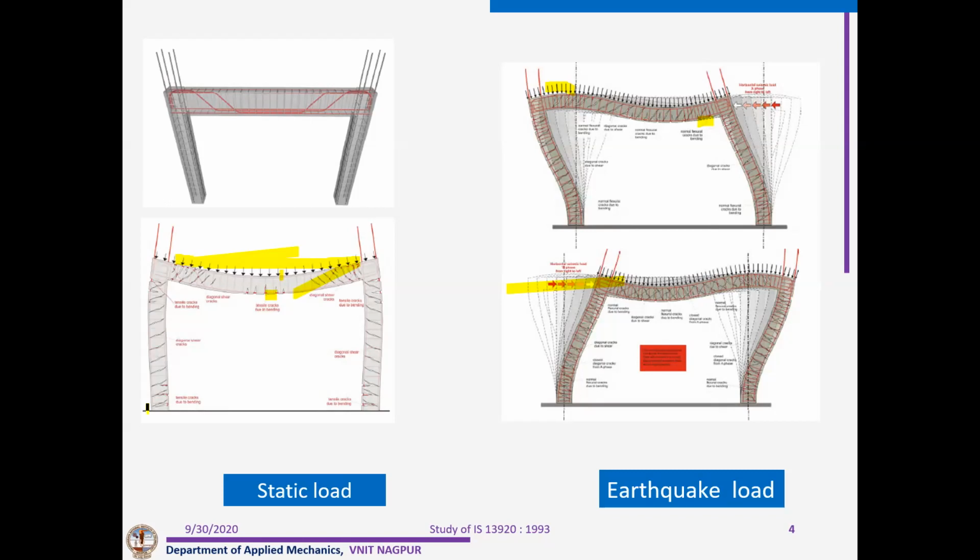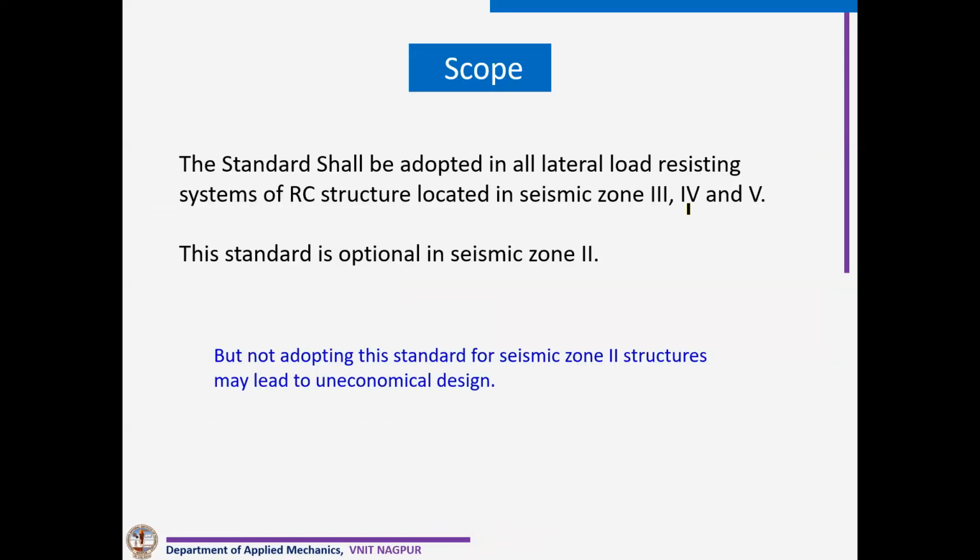But you will observe in case of zone 4 and 5 structures, those structures in zone 4 and 5, even this bottom steel in the beam will be much higher compared to the central span steel. So all these things we have to keep in mind while placing the reinforcement.